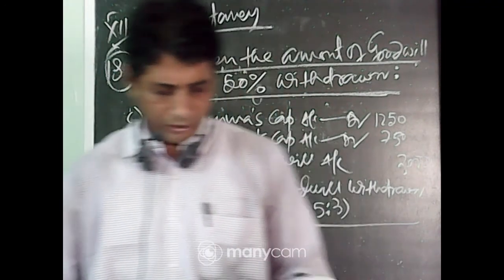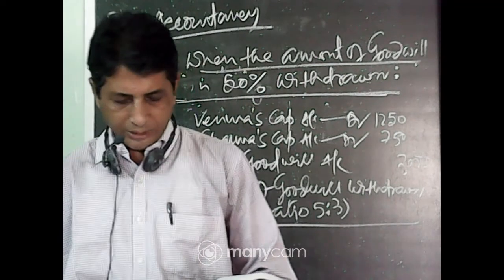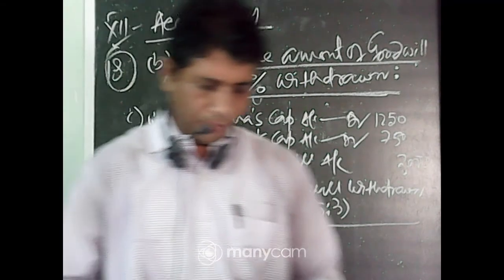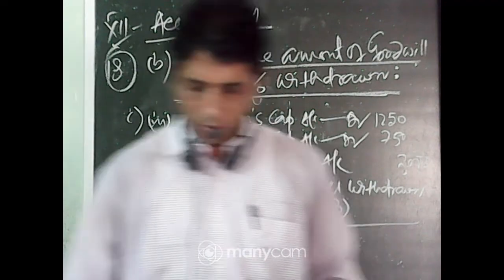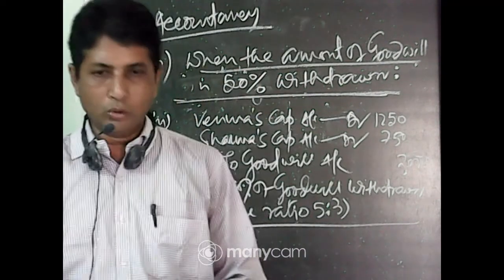C will bring rupees 30,000 for capital and requisite amount of goodwill premium in cash. The goodwill of the firm is valued at 20,000. The new profit sharing ratio is 2:1:1.